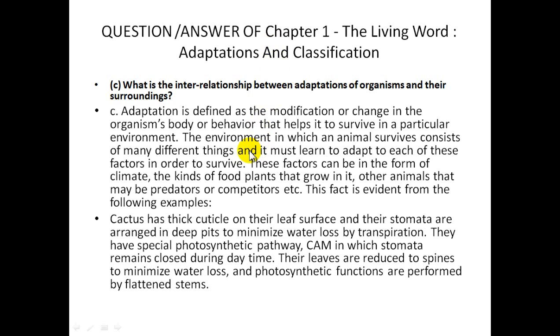So, what are the changes that happen in the environment? It might be a change in climate. For example, plants which grow in a hotter area require less water.